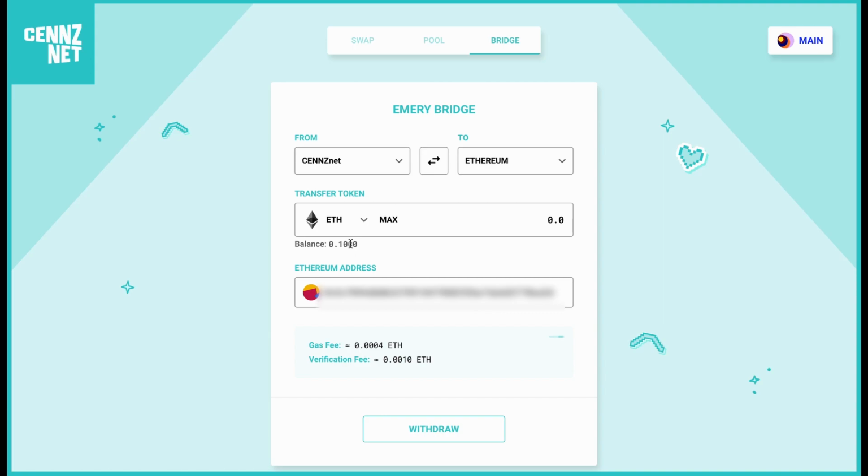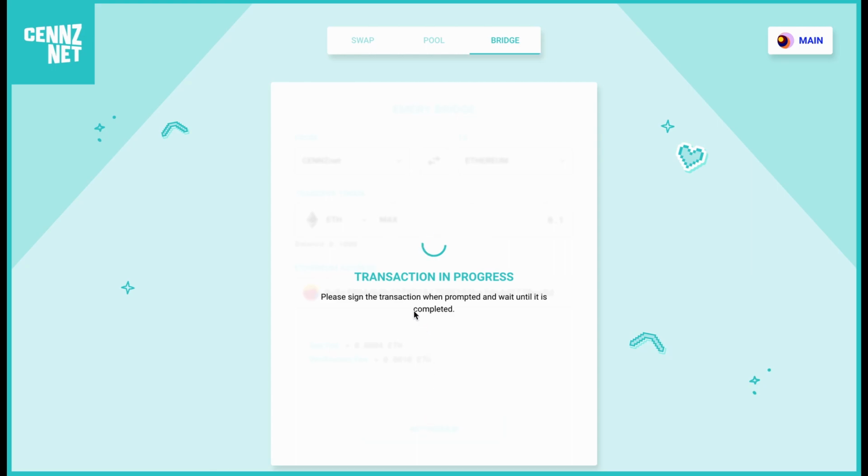The same process is used to bridge tokens from the CENNZnet network to Ethereum. So we click on Max. It will show our Ethereum address here, as well as the gas fee and verification fee. Click Withdraw, and this time sign the transaction on your CENNZnet wallet.